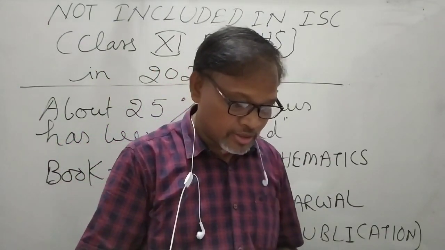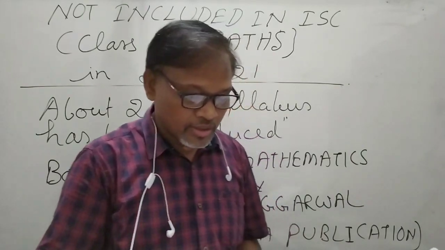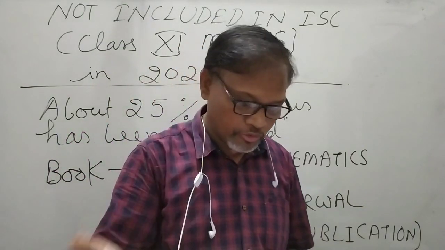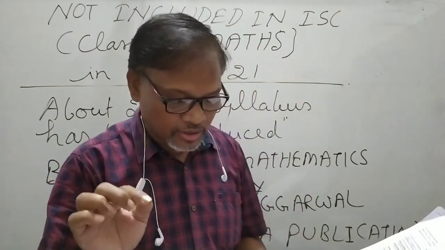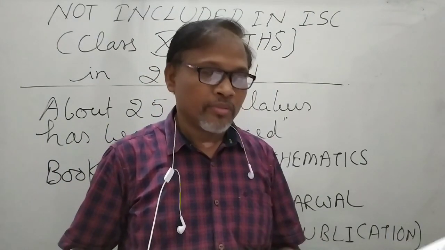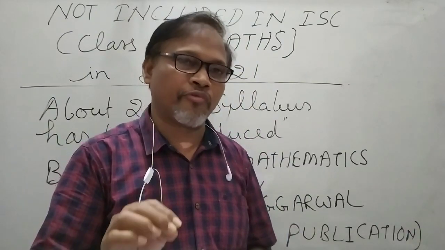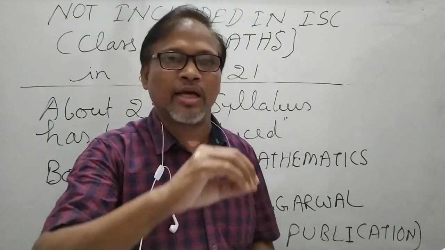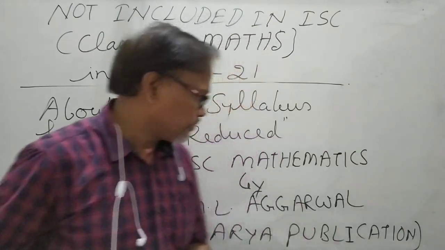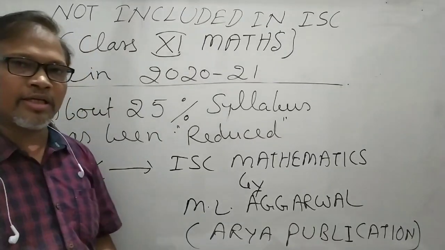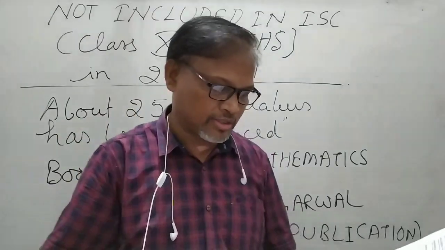Now the circle chapter, chapter 12. Which topic has been removed by the council? That is the tangents, condition of tangency, equation of a tangent to the circle. Means exercise 12.4 and 12.5. These two exercises, which are related to the tangent, have been removed from the chapter circle. So in this book, exercise 12.4 and 12.5 will not come in the examination.